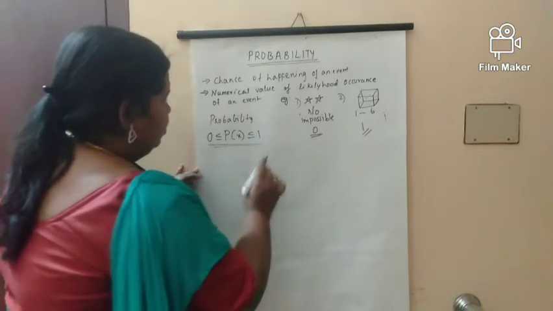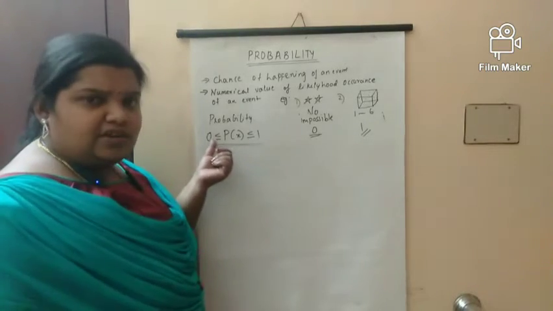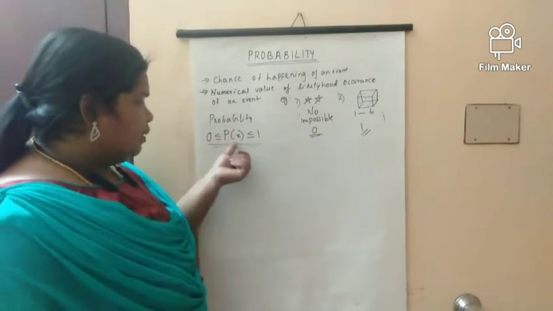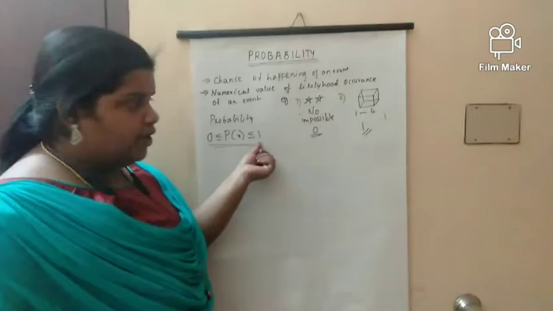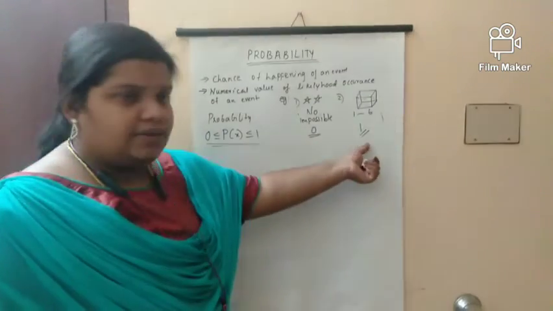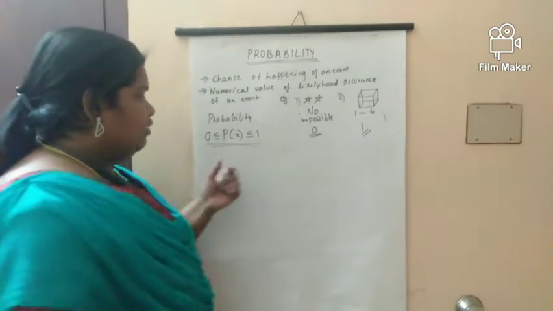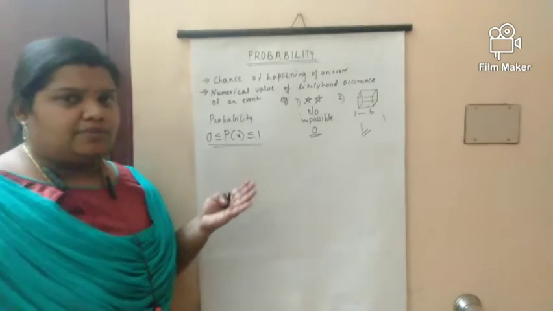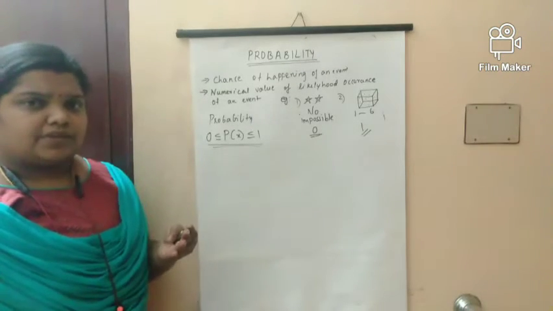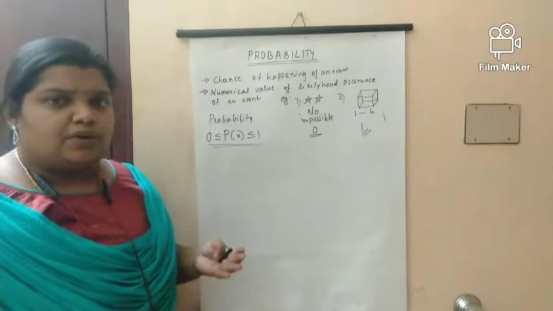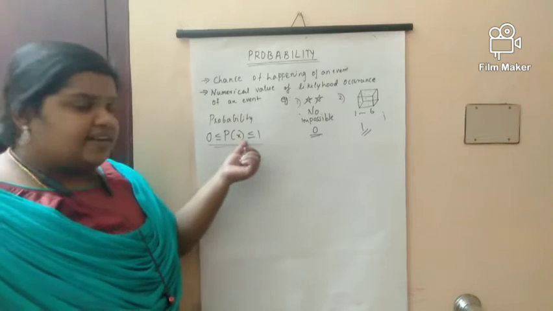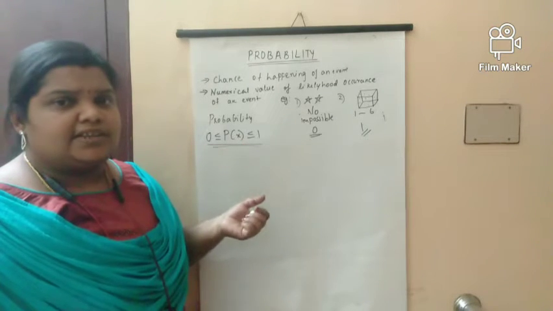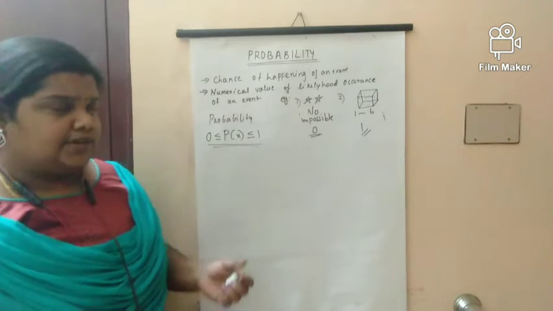So here we got the probability as 0 and 1. The probability lies between 0 and 1. The 0 and 1 we get from here, and the values in between 0 and 1, how will you get them? Because it is a chance of happening of such an event, not a certain event.